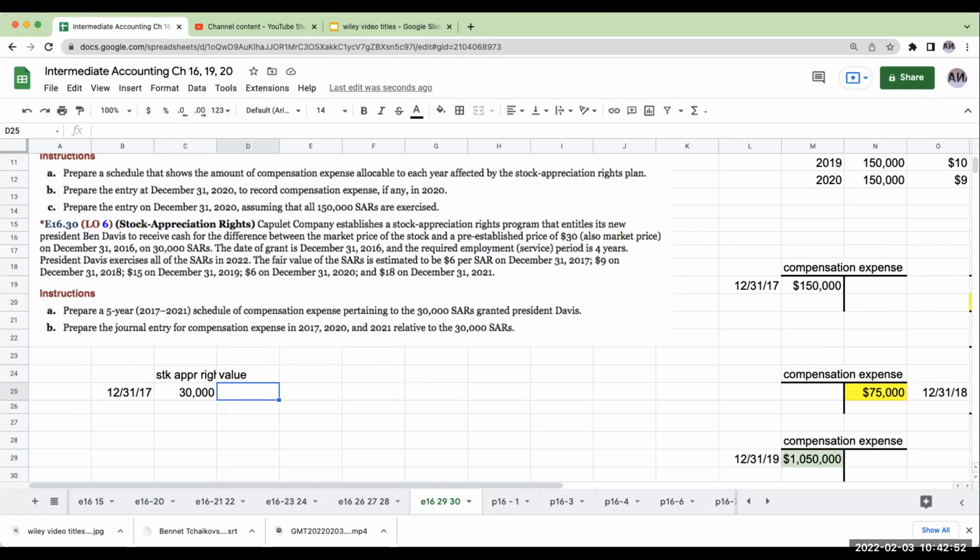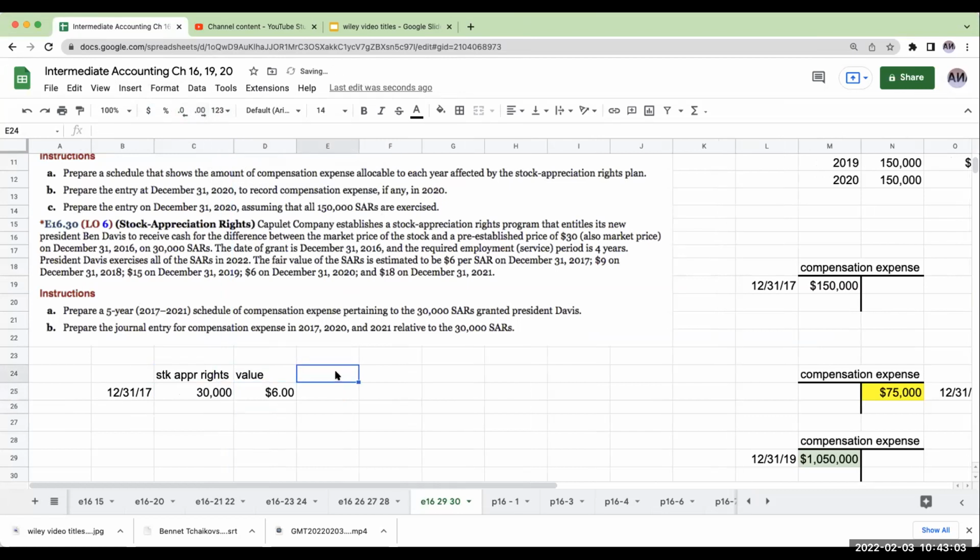The fair value of the SAR is estimated at $6 on December 31st, 2017. And so my total value is going to be $180,000. Now, as of 12/31/17, only one of the 4 years has vested.